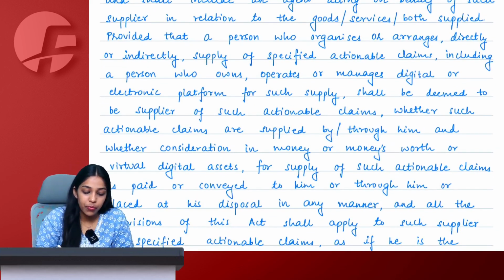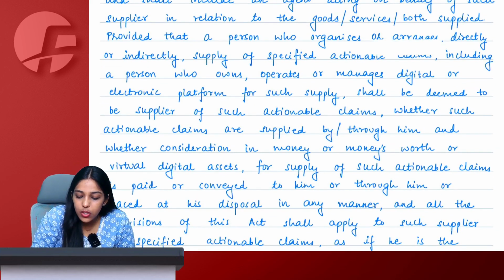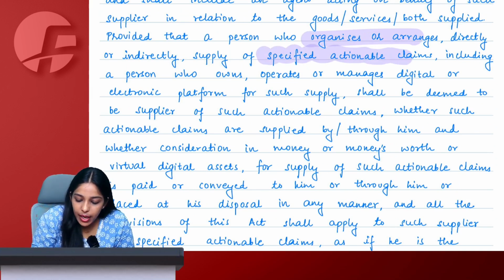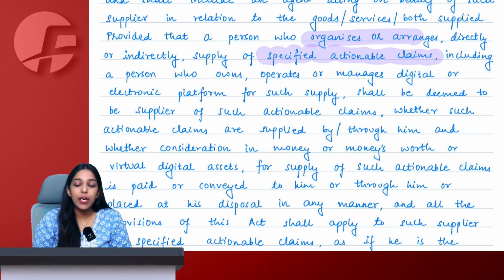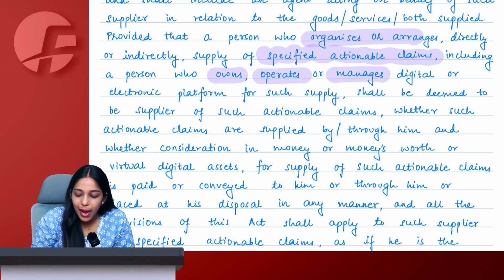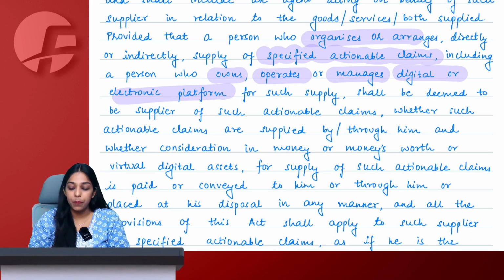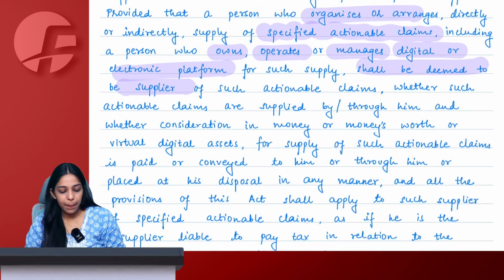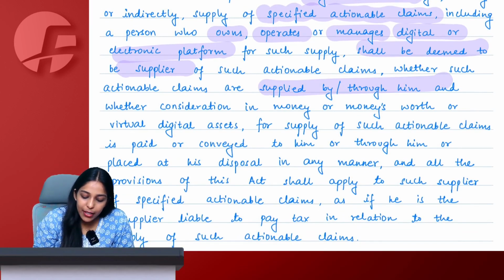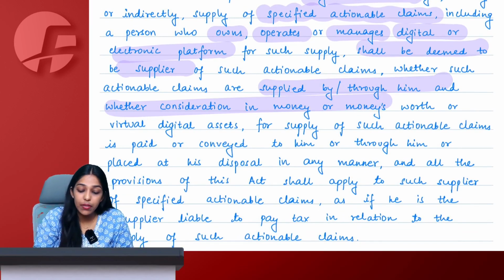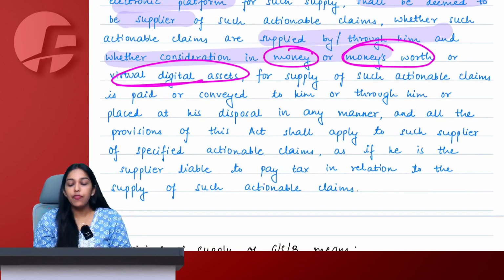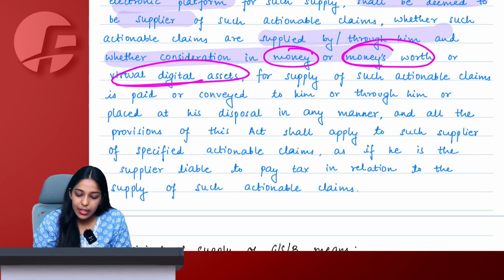What they are saying, see, a person who organizes or arranges directly or indirectly supply of specified actionable claims, including a person who owns, operates or manages a digital or electronic platform, shall be deemed to be a supplier of such actionable claim, whether it is supplied by or through him or whether the consideration in the form of money's worth or virtual digital asset for supply of such actionable claims is paid or conveyed to him or through him, or placed at his disposal.